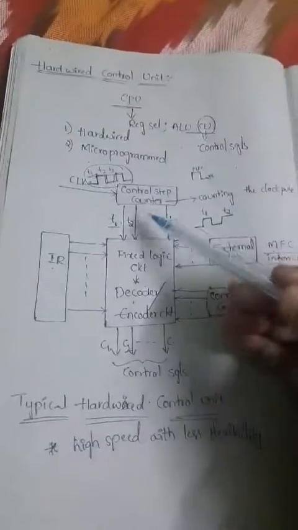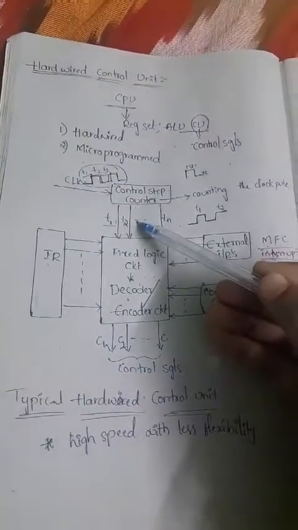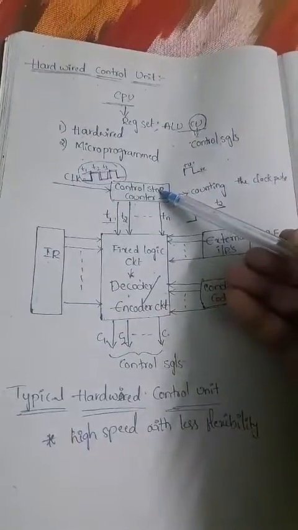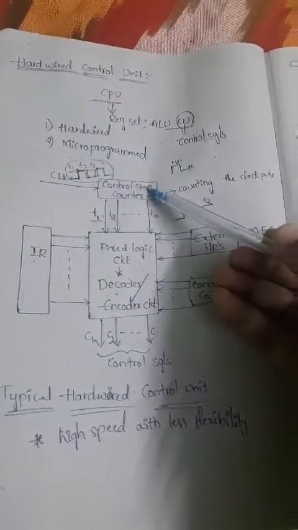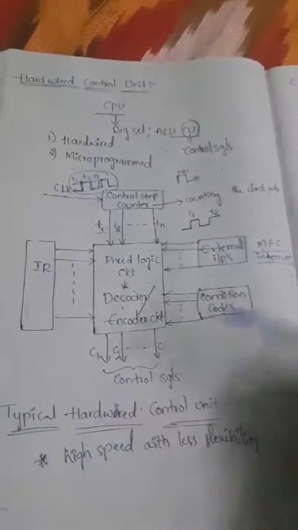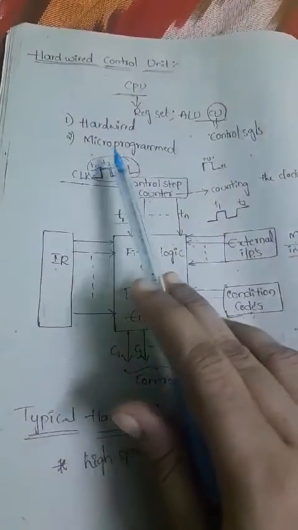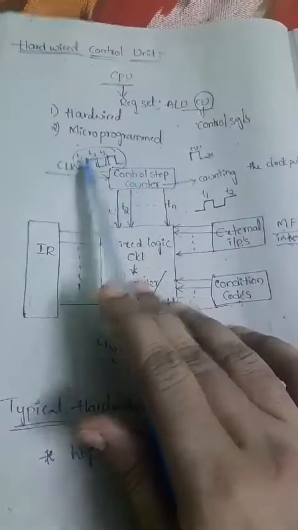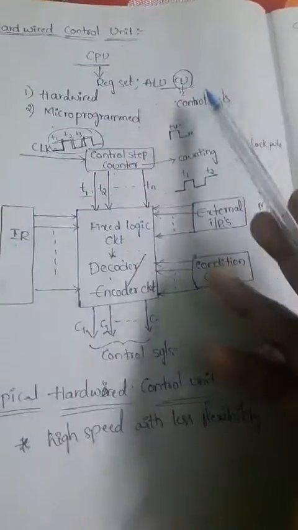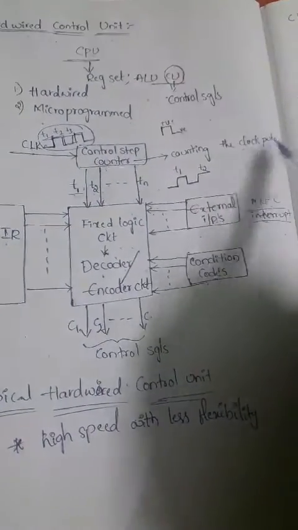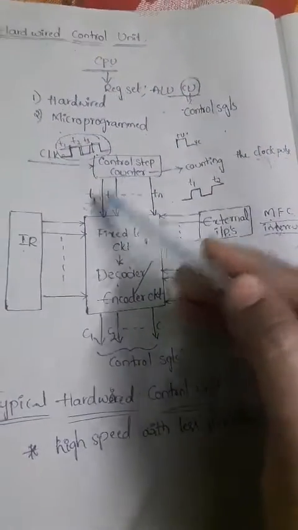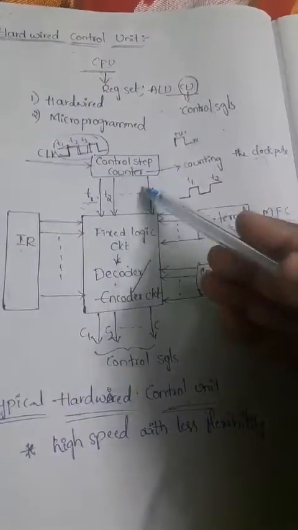Okay, so these are timing signals we are getting from a clock signal through the control step counter. This is one of our inputs for this decoder/encoder circuit. The clock will generate the timing signals, and those timing signals are given to the control step counter. With the help of the counter, we are counting the clock pulses. Depending on those clock pulses, we get the timing signals here. Those timing signals are the output of the control step counter.